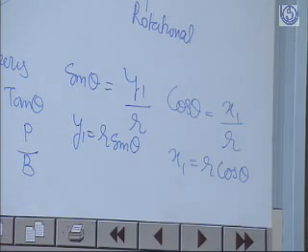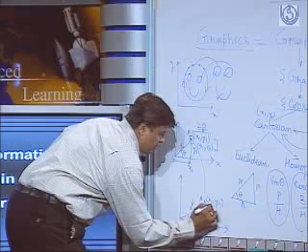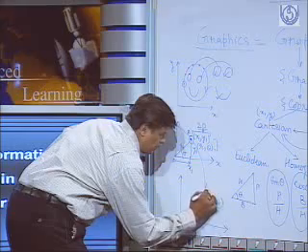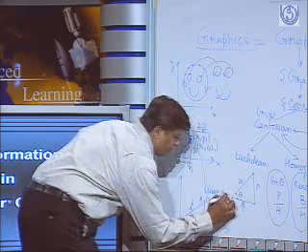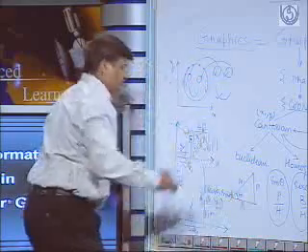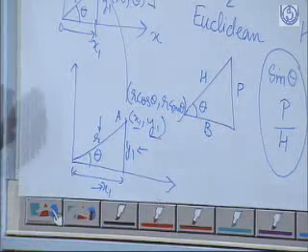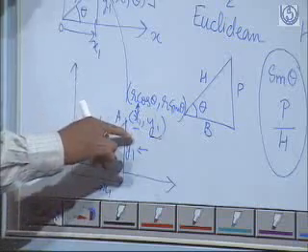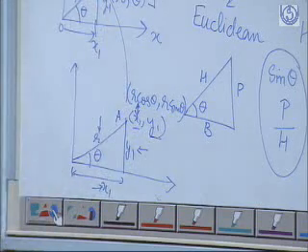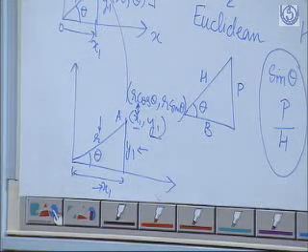Hence, this address of point A, which is x1, y1, can be represented as x is equal to r cos theta and y is equal to r sin theta. This shows that the Cartesian coordinate system and the polar coordinate system are intertransformable.